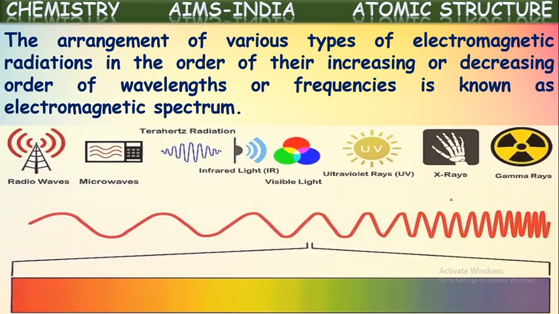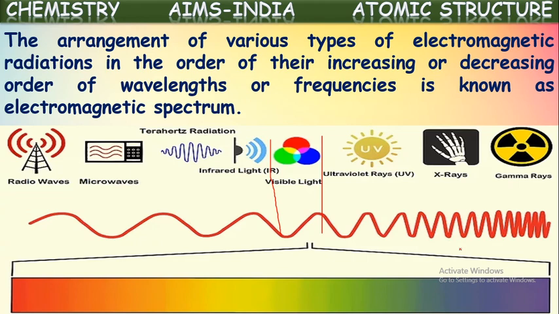Let us see the chart once. All kinds of electromagnetic radiations are represented here: radio waves, microwaves, infrared light, visible light. This is the light which we can see with our naked eye. All the others cannot be seen. Ultraviolet radiation, X-rays, gamma rays. If you observe, all the electromagnetic radiations are arranged in their decreasing order of wavelengths, isn't it? Radio waves have greater wavelength, whereas X-rays and gamma rays have lower wavelengths. The same we can say in the other way also.